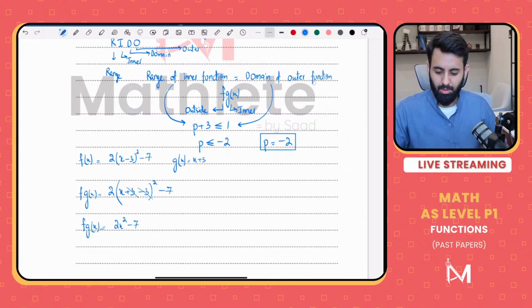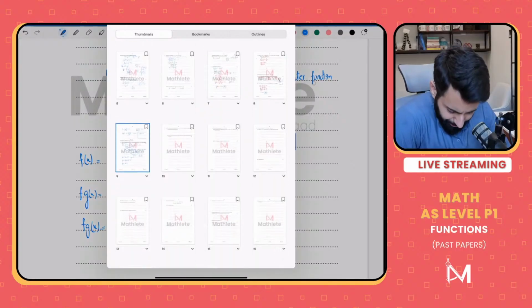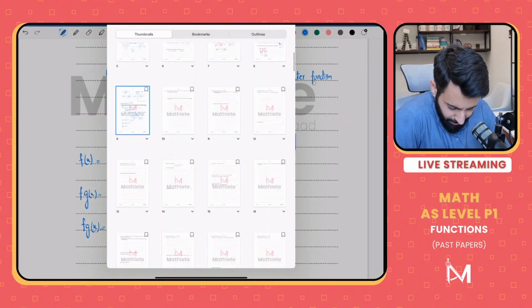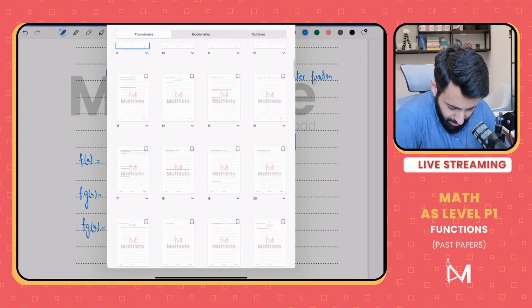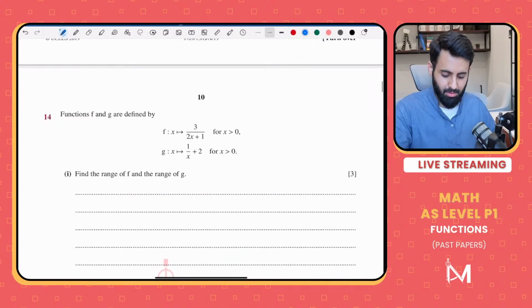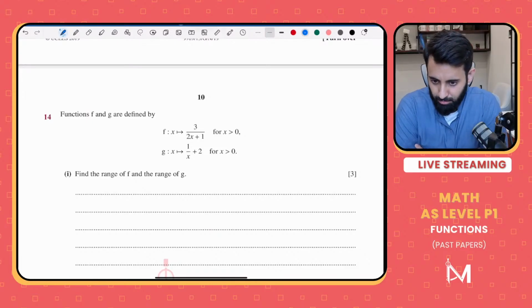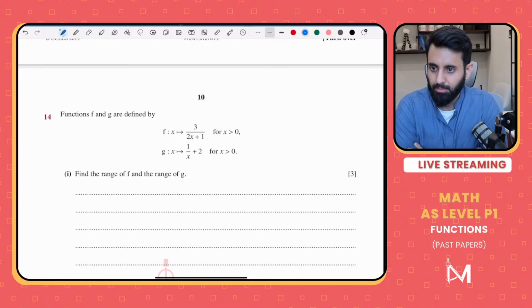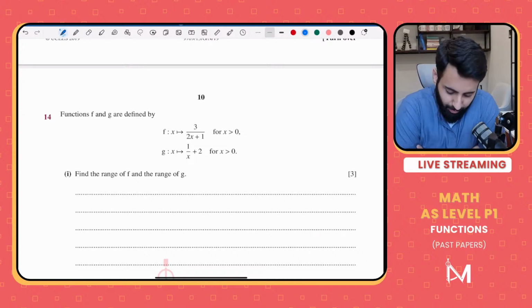There you go. Now let's do one thing. Let's solve some of those difficult questions where you have reciprocal functions and you're supposed to find out the range. Yeah, one of these. Okay, now find the range of f and the range of g.